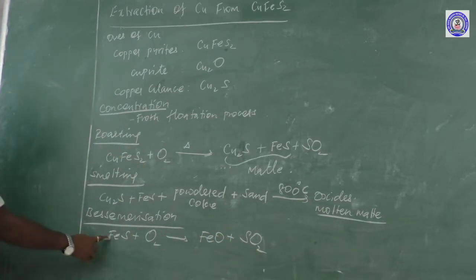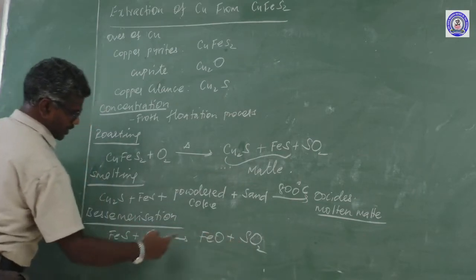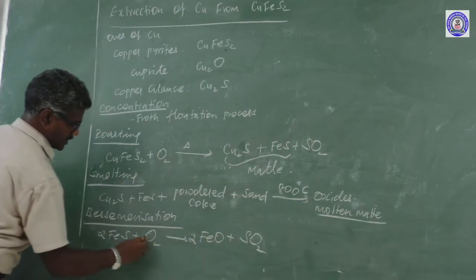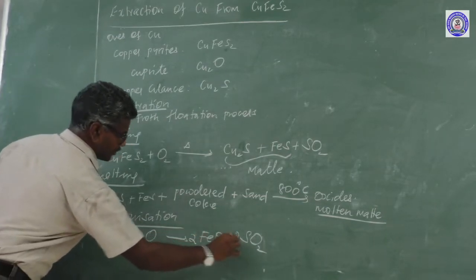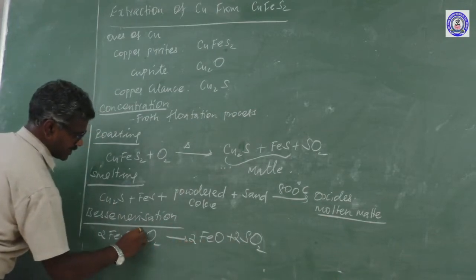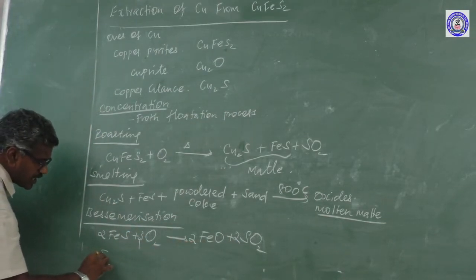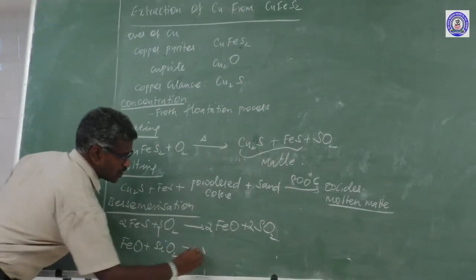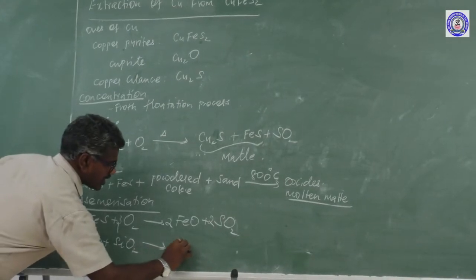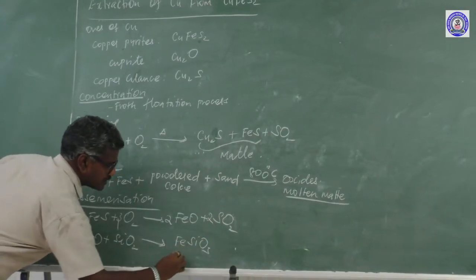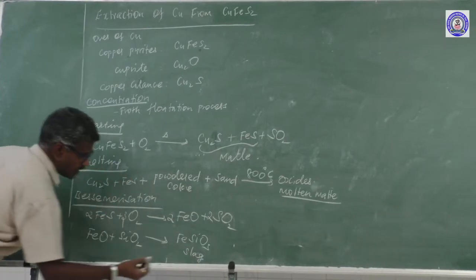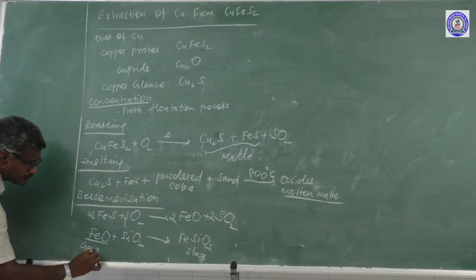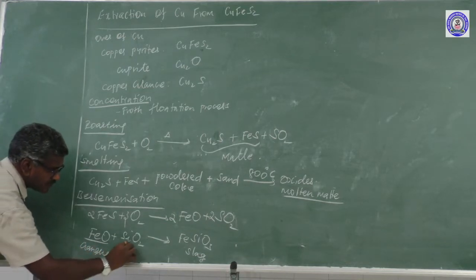Balance the equation: Fe, sulfur, oxygen. So 2 times, sulfur is 2, oxygen is 3. Next, FeO is treated with SiO2 to form FeSiO3. This is formed as slag. This one is the gangue. This one is the flux.